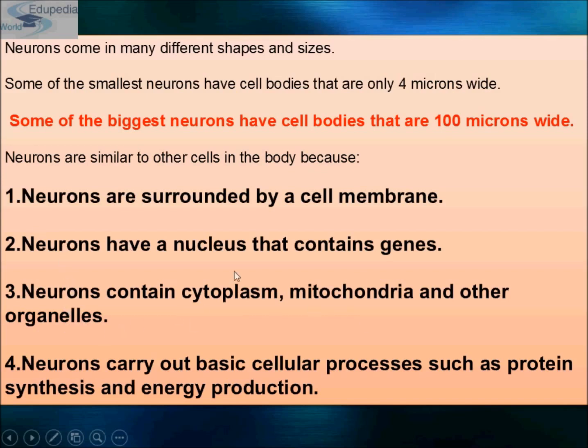Neurons also have these kinds of cell organelles, and that's the reason neurons are similar to other cells in the body. Fourth, neurons carry out basic cellular processes such as protein synthesis and energy production. So these 4 points support that neurons are similar to other cells in the body.